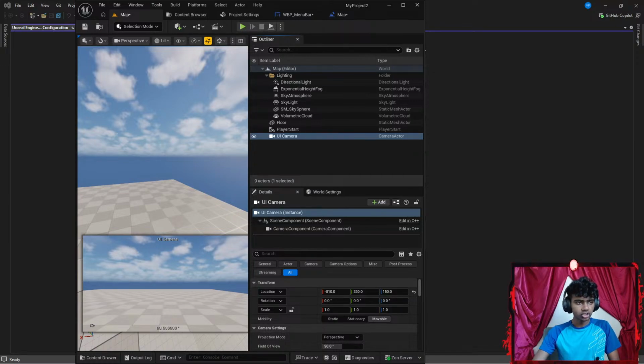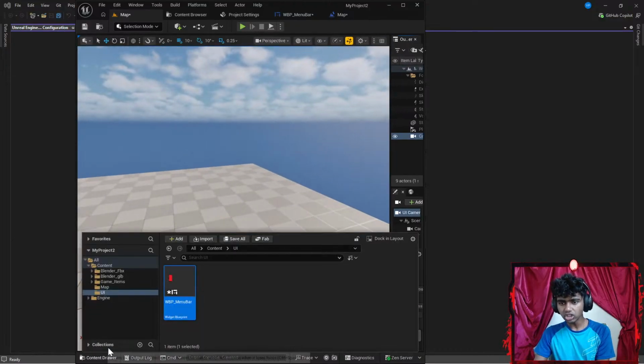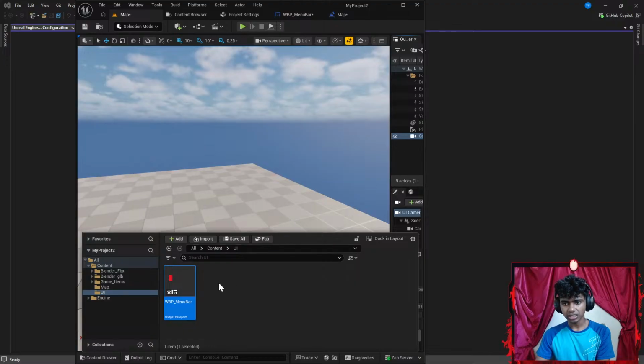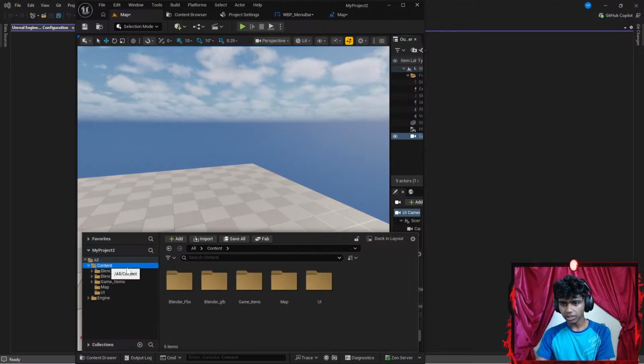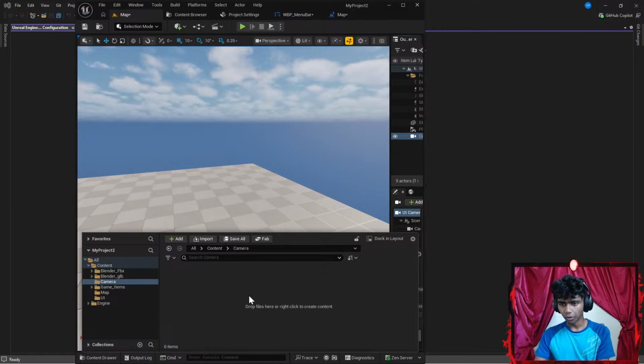Okay, let's go ahead and scroll all the way down here. There. Now, let me go ahead and follow the instructions real quick. So, apparently what it said was, I gotta go ahead and open my content drawer. In my content drawer, okay, C++ classes. Okay, so I'm assuming I go to something like content, and then maybe I'm gonna add another folder that says something like cameras, because I might have more than one camera. Okay, I'm gonna go ahead and open my camera.